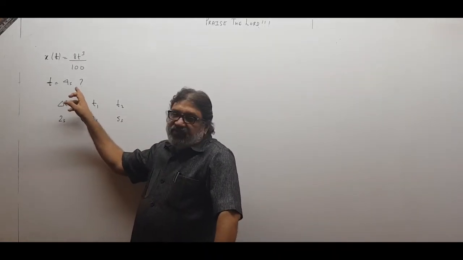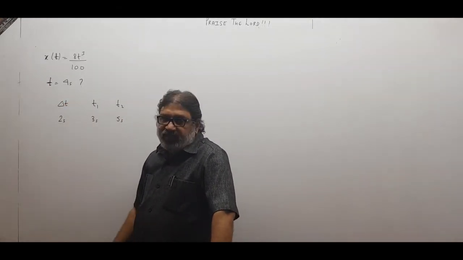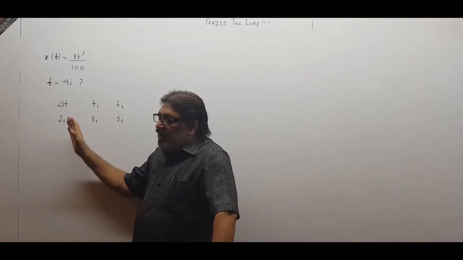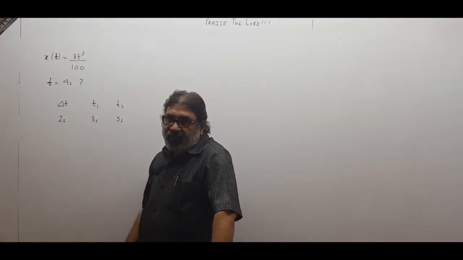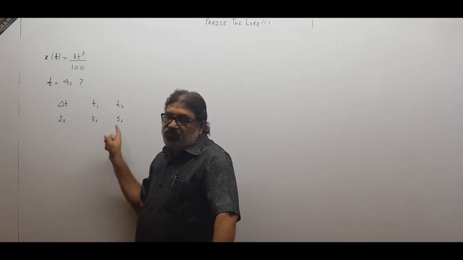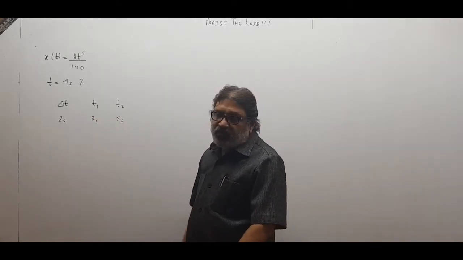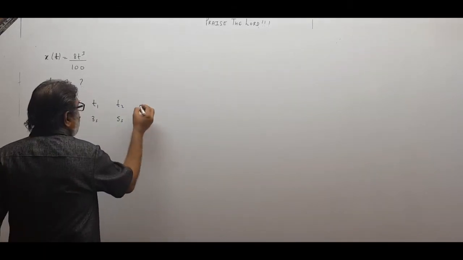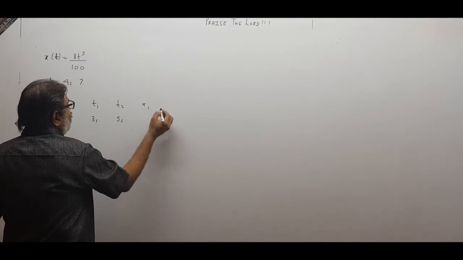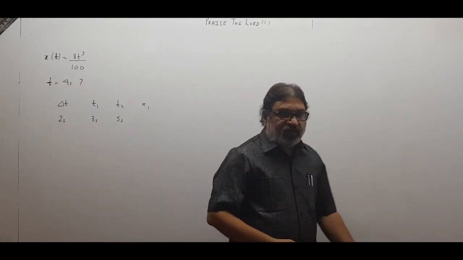I wanted instantaneous velocity at 4 seconds. I took a small time interval of 2 seconds, so half it out, 1 and 1. Subtract 1 and add 1, so 3 seconds and 5 seconds. 4 lies exactly between these two. So I will see what is the average velocity for this time interval. For that I should know the position at times t1 and t2, x1 and x2. They are the positions for t1 equal to 3 seconds and t2 equal to 5 seconds.